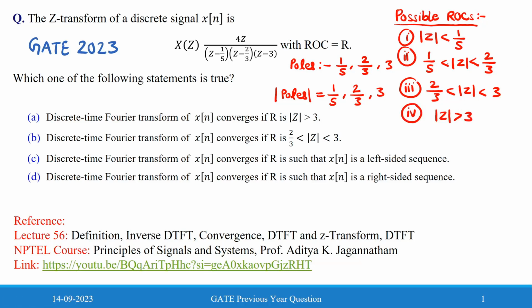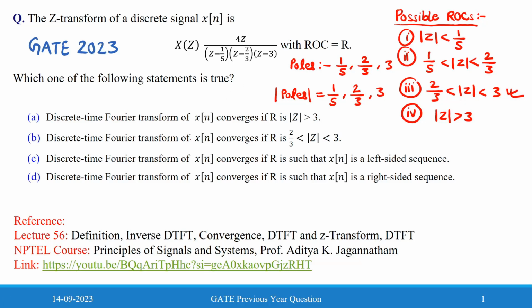From these possible ROCs, only the third one contains the unit circle. So this is the correct option for this problem.